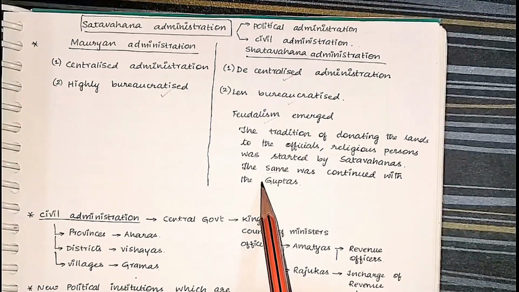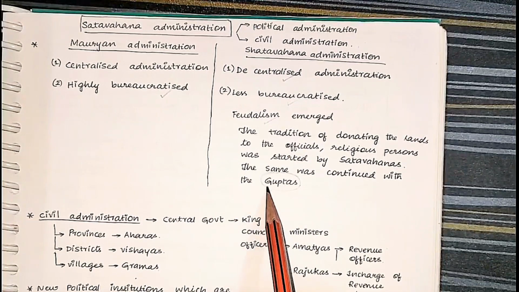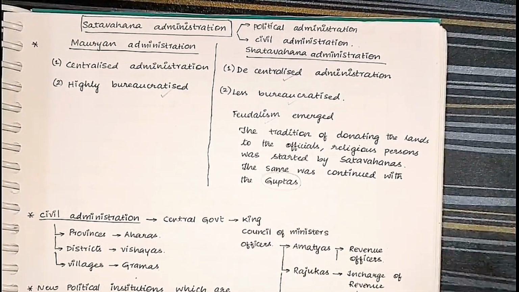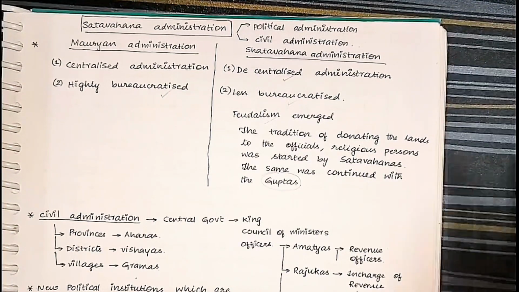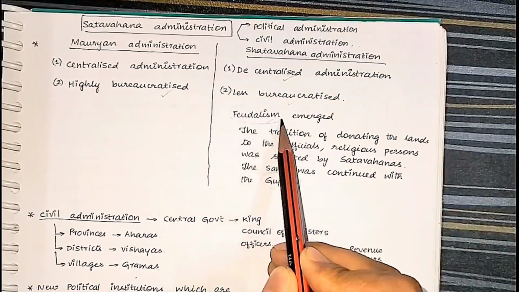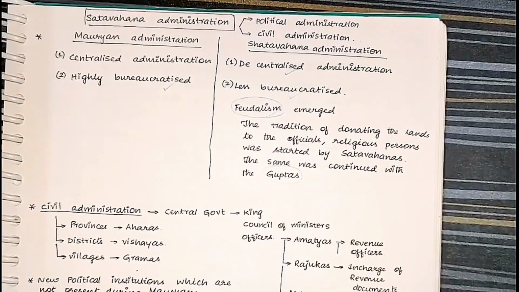In fact, during the Gupta period, feudalism was so consolidated that we say it was only during the Gupta times that feudalism was intensified. Nevertheless, feudalism was started during the time of the Shatavahanas.